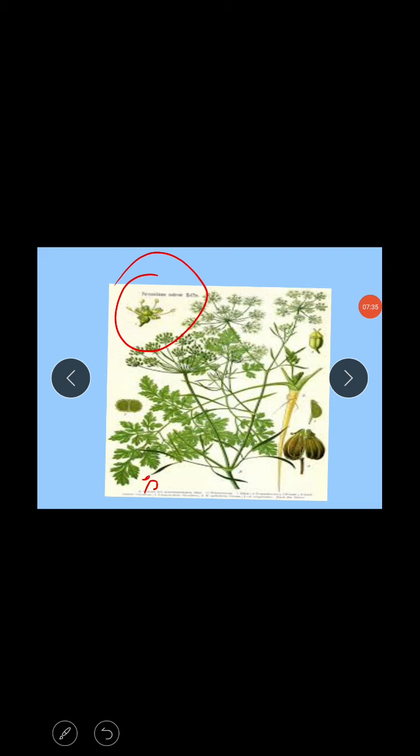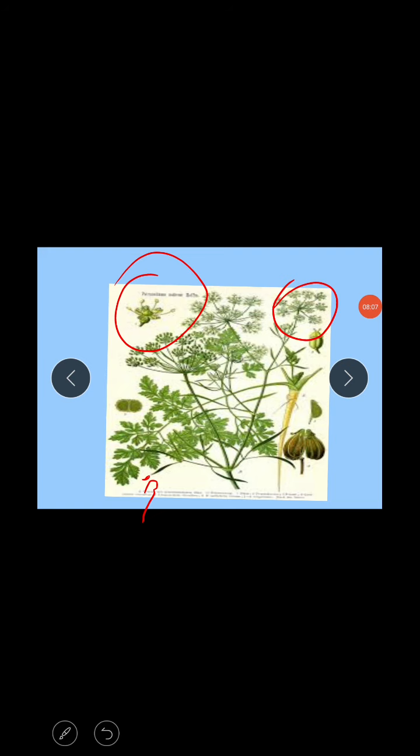Most of these plants show the umbel inflorescence. The flowers are very small, bracteate, actinomorphic and bisexual, which means they have both male and female sex organs, perigynous, and pentamerous, having flower parts in fives, and epigynous.